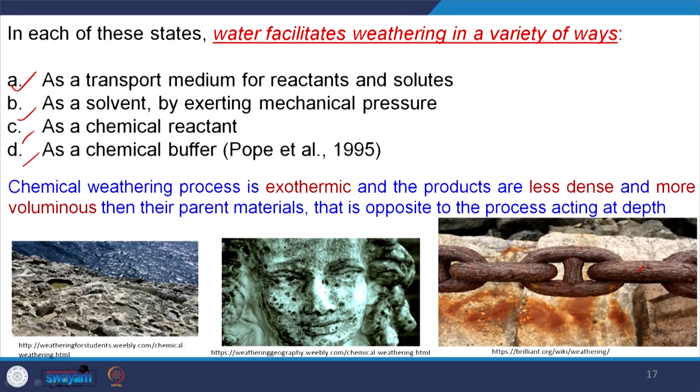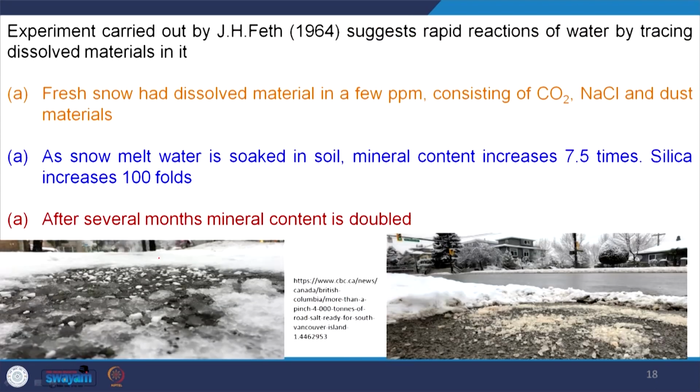In this last figure, if you see, this is the iron chain and it is oxidized. Finally, you see this thickness increased, it is swelled. Similarly, this is chemical weathering, see differential weathering is there. Finally, this is weathered and the shape of this statue is like that. And this is a very prominent type of chemical weathering of limestone. Chemically weathered materials are removed and somewhere deposited in terms of clay, and the surface is looking like this. So, water plays a major role in chemical weathering.